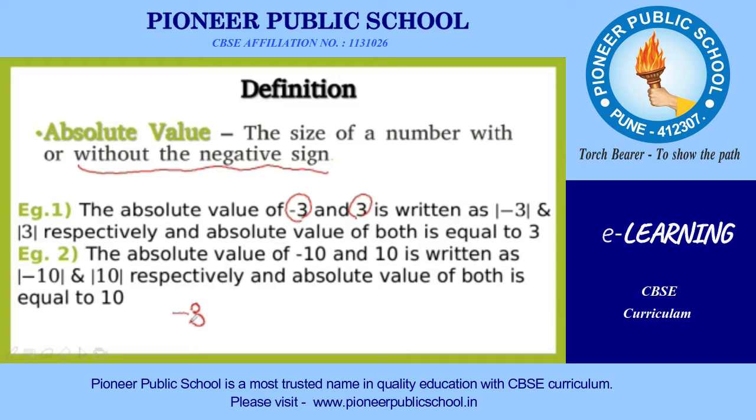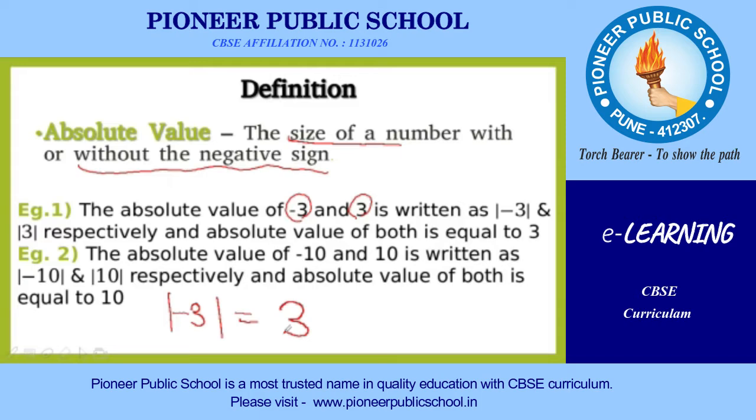The symbol of absolute value is two vertical lines. In between the two lines, you write that number. So now I need to find the absolute value of -3. According to the definition, it is the size of a number, and size is always positive, never negative. So the value here is +3. You do not get the minus sign there.